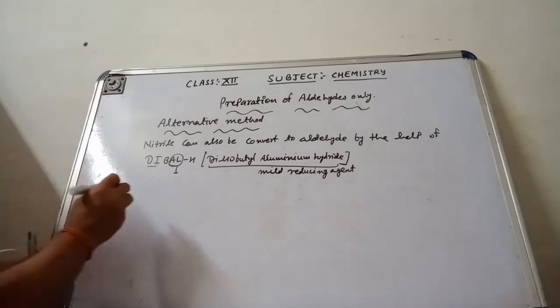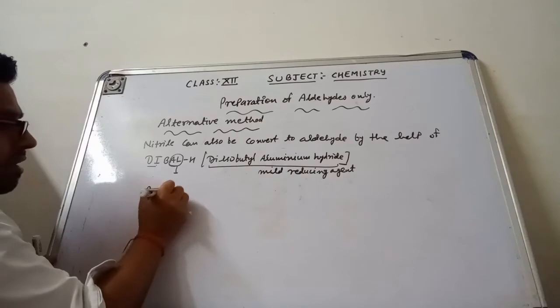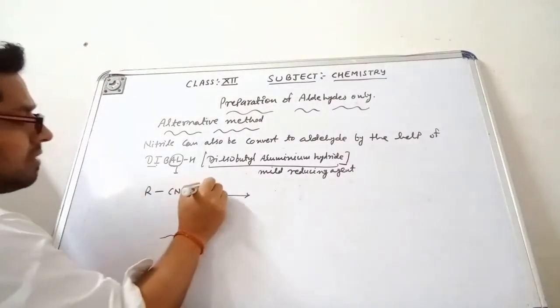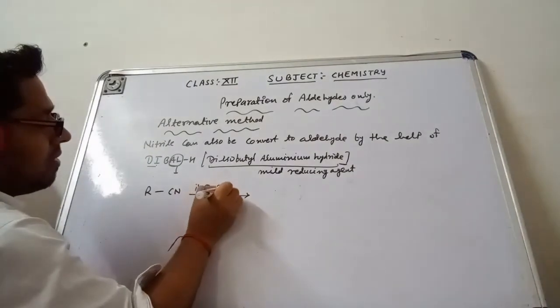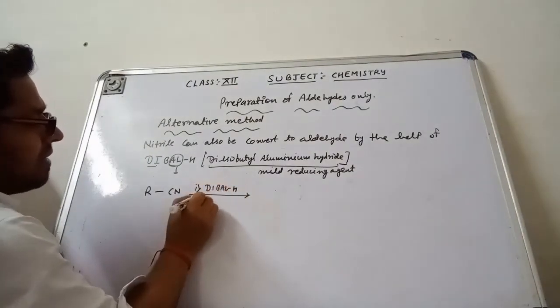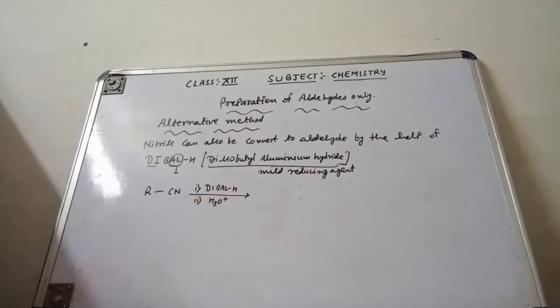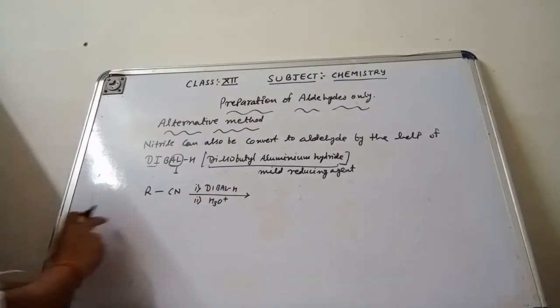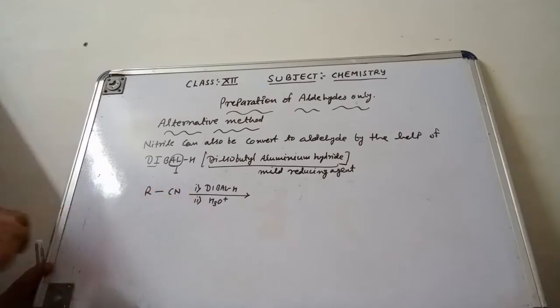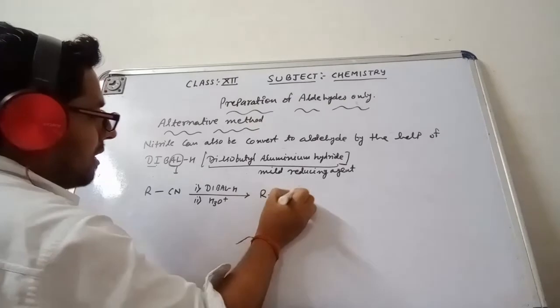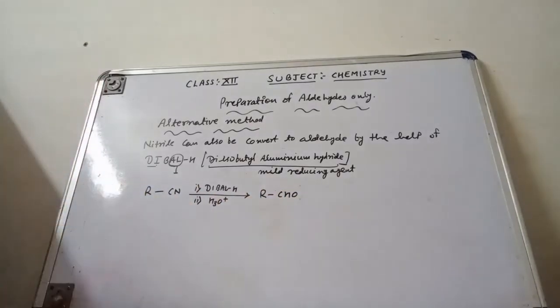Like I am having R single bond CN. The first part is mentioned here, DIBAL-H, and then H3O+, that means acidic hydrolysis. Then this cyano group is converted into the aldehyde group. So I am getting here R single bond CHO, that means I am getting the aldehyde.